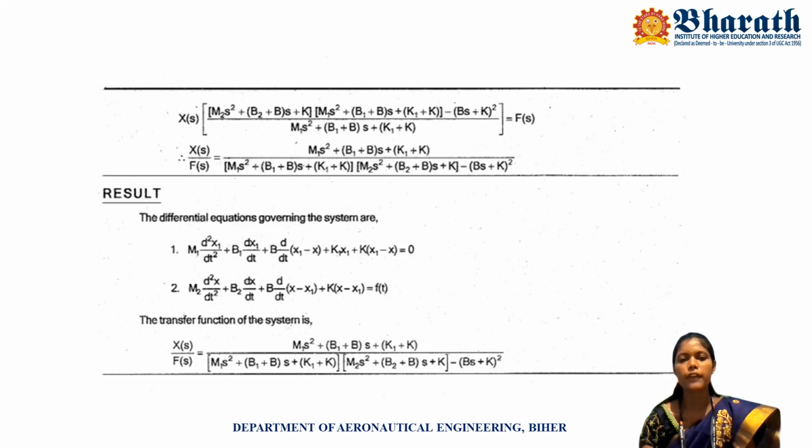We get X of s by F of s equal to (m1 s squared plus (b1 plus b) into s plus (k1 plus k)) divided by ((m1 s squared plus (b1 plus b) into s plus (k1 plus k)) into (m2 s squared plus (b2 plus b) into s plus k) minus (bs plus k) the whole squared). Finally, we get the transfer function. Already we know the differential equation for mass 1 and for mass 2, and this is the transfer function of the system.